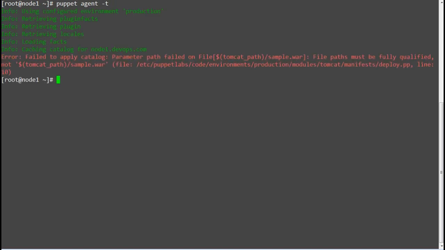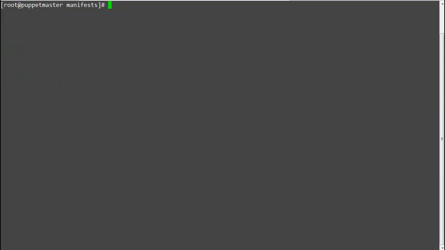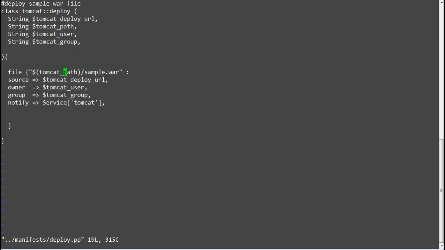This time we got a different error, that the file path must be fully qualified, and the error is for the deploy.pp class. Let me fix it by removing the parentheses and adding curly braces for the variable tomcat_path. Once done, save the file and rerun puppet agent -t.